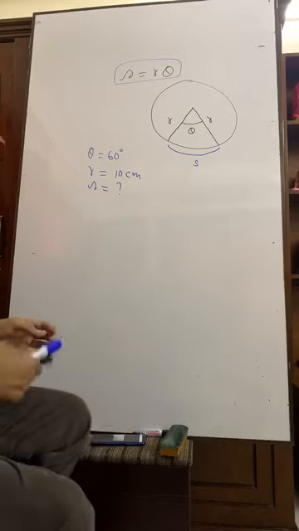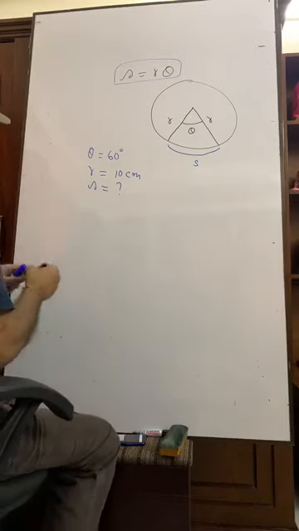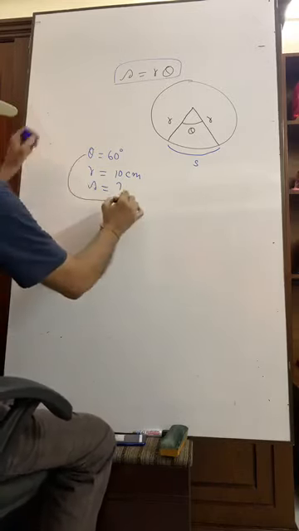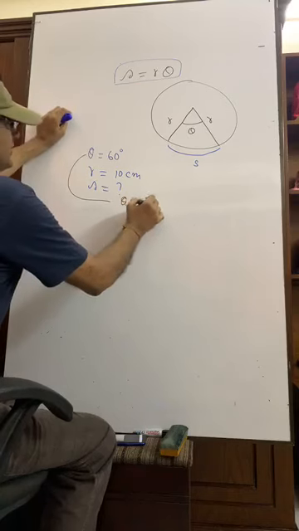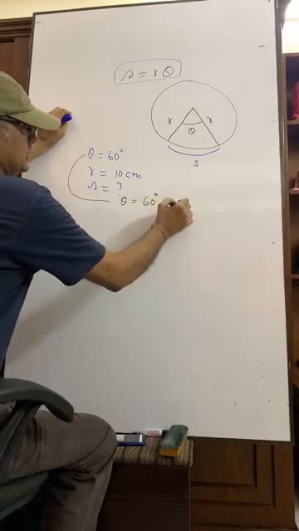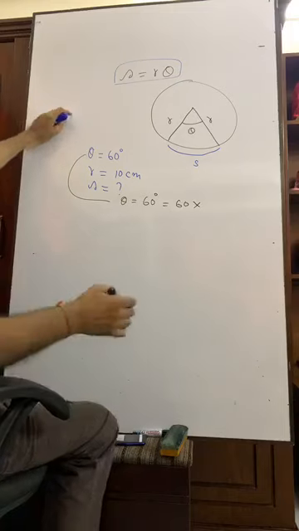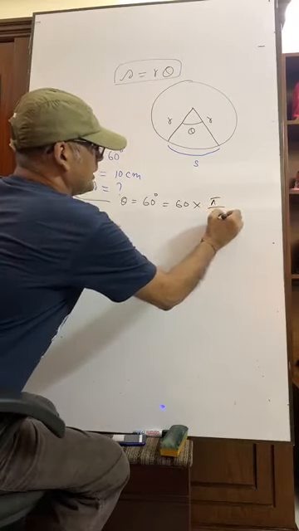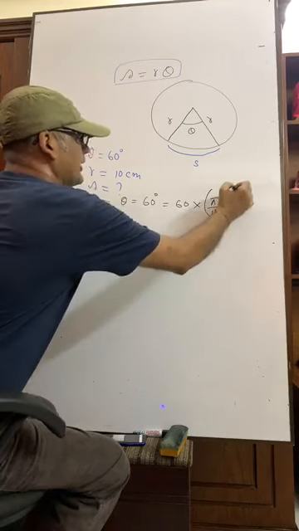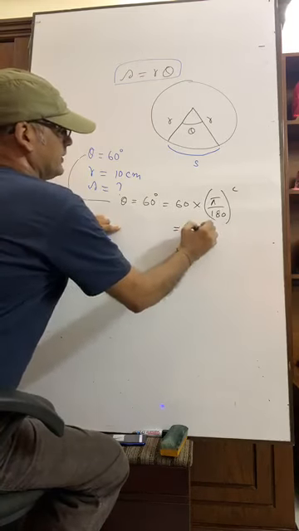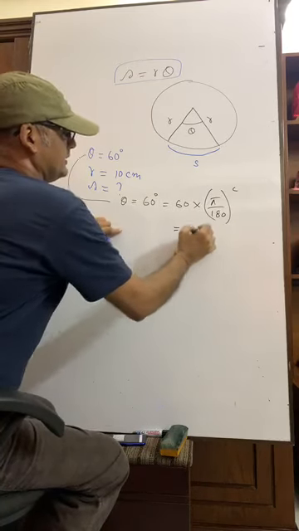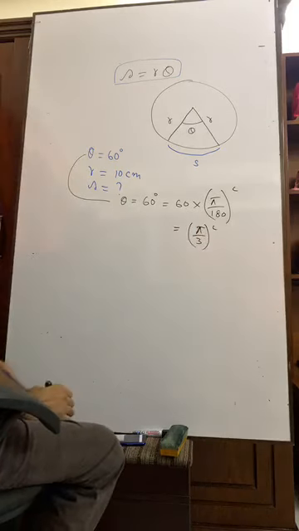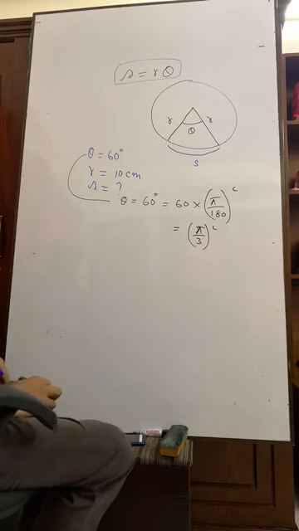Okay? That means here theta can be written as 60 degree equals 60. What is 1 degree? 1 degree means pi by 180 radian. That is pi by 3 radian. You understand? Pi by 3 radian.